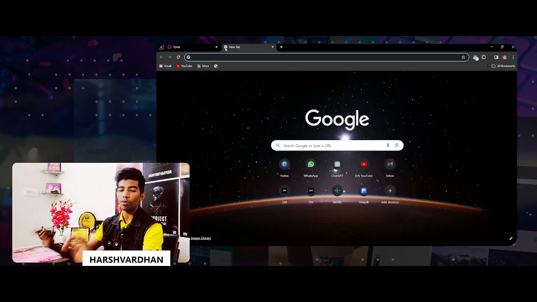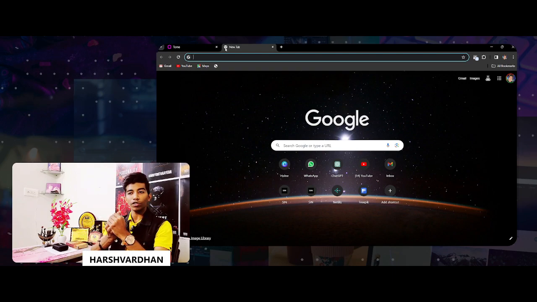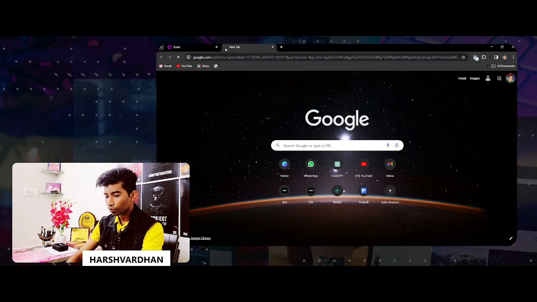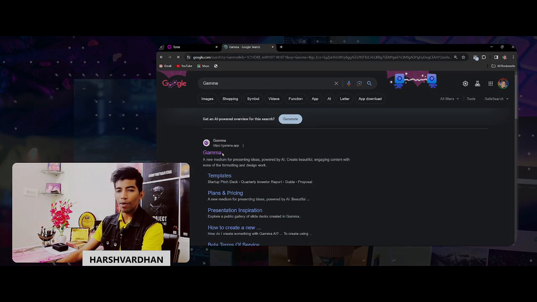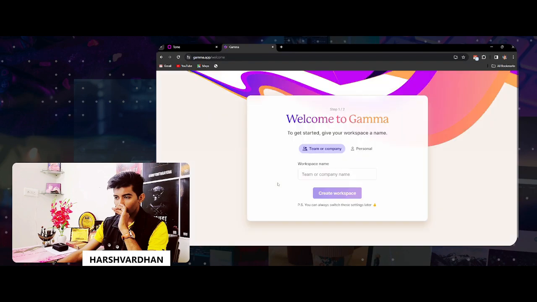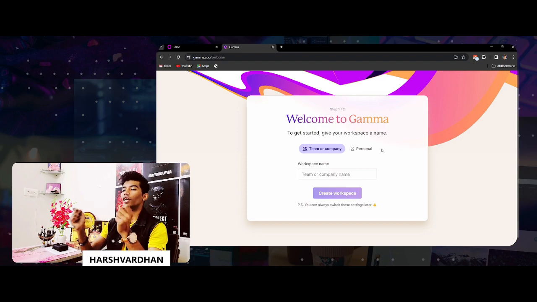Now I will talk about the next app, and it is pretty much my favorite because you can even download the presentation for free. So I will go for Gamma. When you click Gamma, when you come over to the top, you will see an interface like this. You just have to log in by using your Google ID and you will see the interface like this.